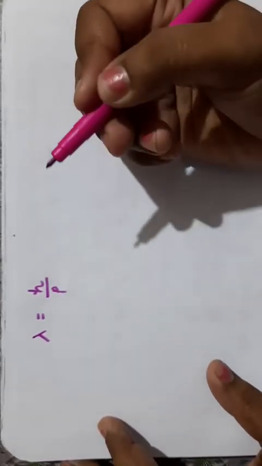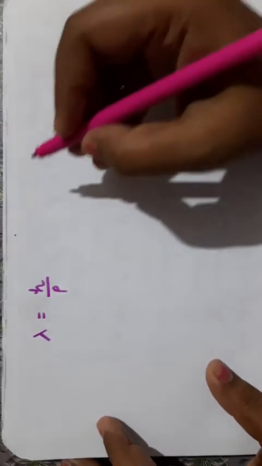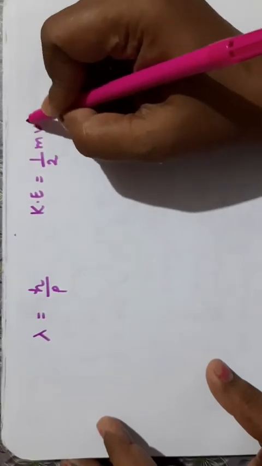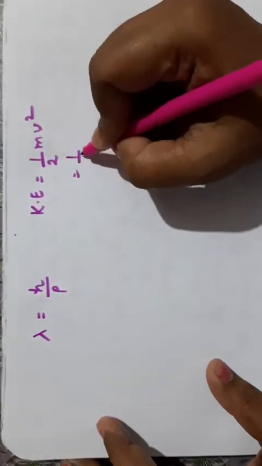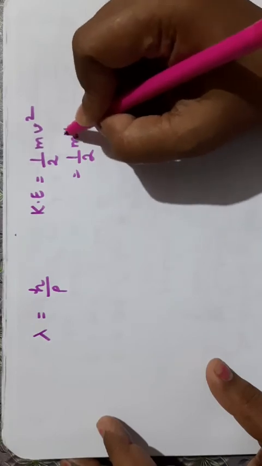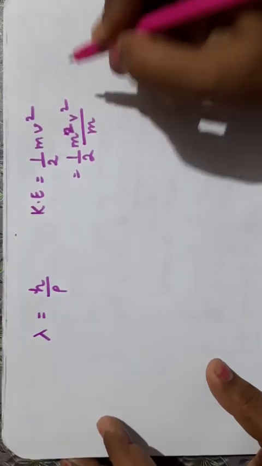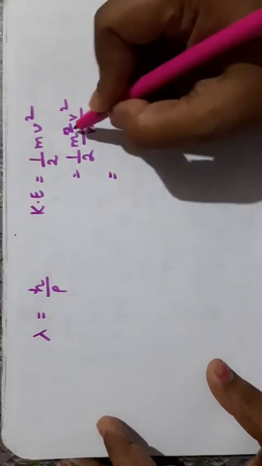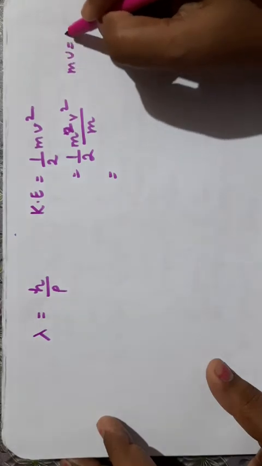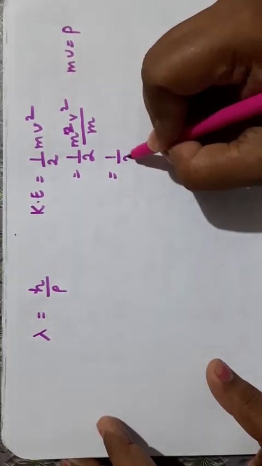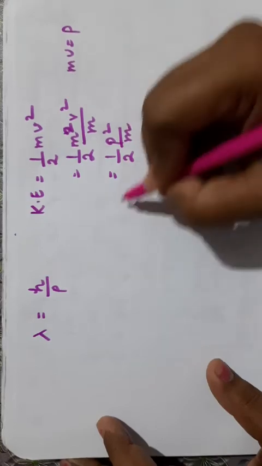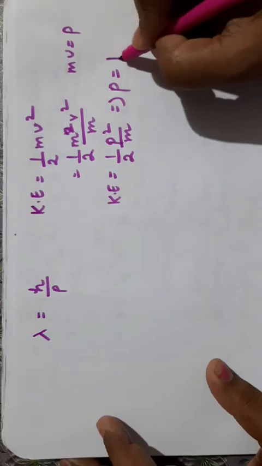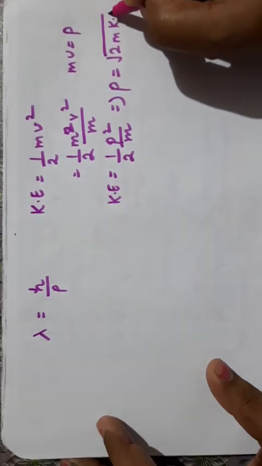Now sometimes the momentum is not given. Instead of momentum, kinetic energy is given. Kinetic energy can be written as half mv square. Multiply it by m and divide by m, so we can write m square v square upon 2m. Now mv is known as p, so m square v square becomes p square, and kinetic energy is p square by 2m. So we can write p is equal to under root 2m into kinetic energy.